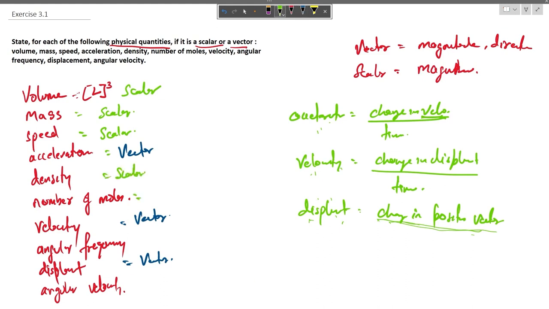Number of moles is defined as the amount of substance, which is a scalar quantity. It has only magnitude. That is how we can classify it as a scalar quantity. Angular frequency is just a number with the unit of hertz, so it can also be said as a scalar quantity. Here angular velocity again is a vector quantity.